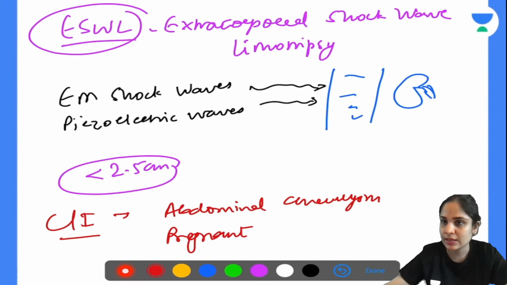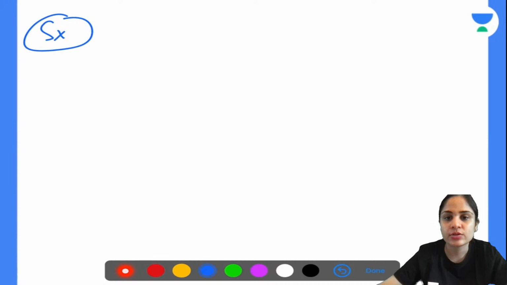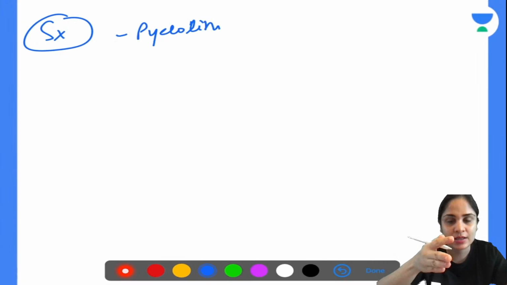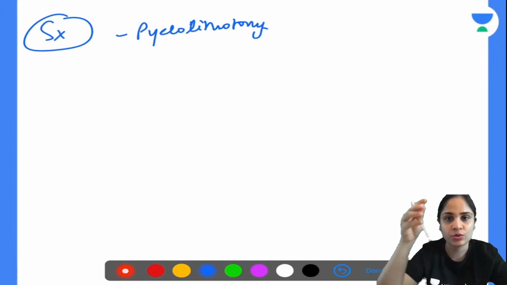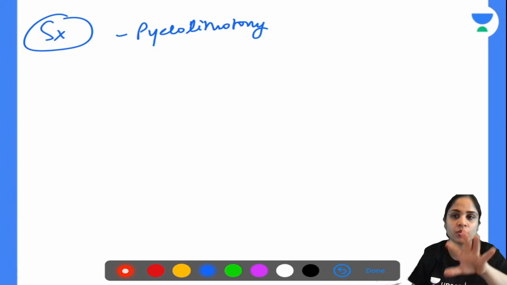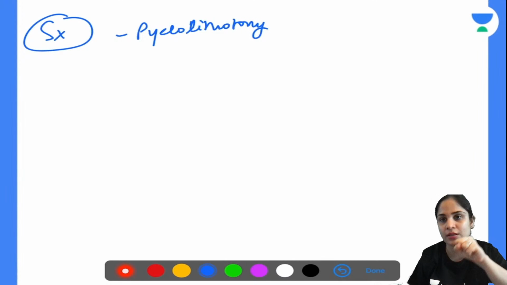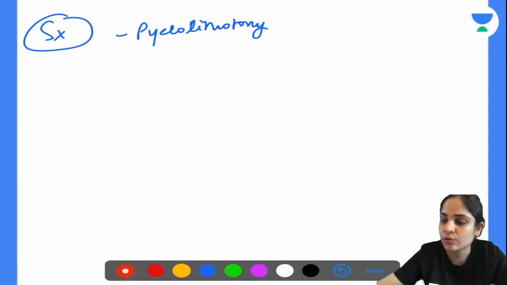Okay, all right. Anything else that you can do? You can do surgeries. You can do a pyelolithotomy. So what do you do in a pyelolithotomy? What you do is you will open up the entire renal pelvis and you will remove the stone out of it. Okay. If the stone causes decrease in the renal function, you may have to remove the kidney.